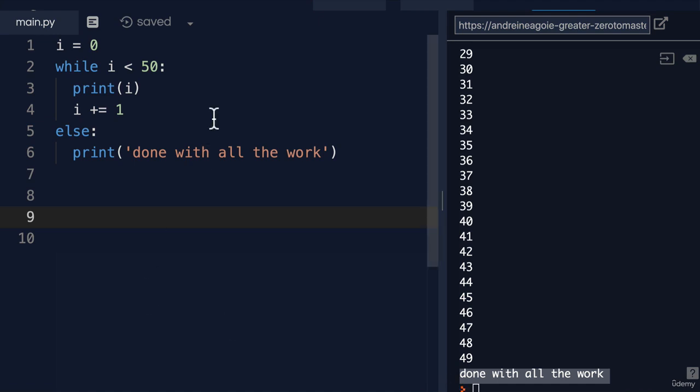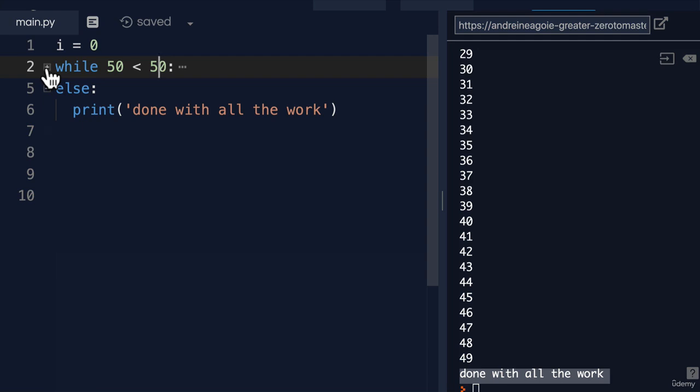This should read like English, right? While i is less than 50, keep looping through here. And as soon as we get to the last part, where i becomes 50, where 50 is no longer less than 50, the Python interpreter is going to say, all right, I don't care about anything under there. Let's go to the next line. And I get otherwise. In this case, we don't have anything else happening. We can print done with all the work.